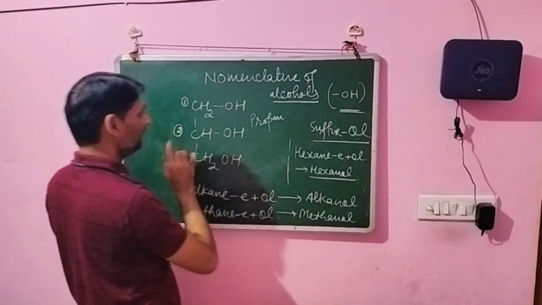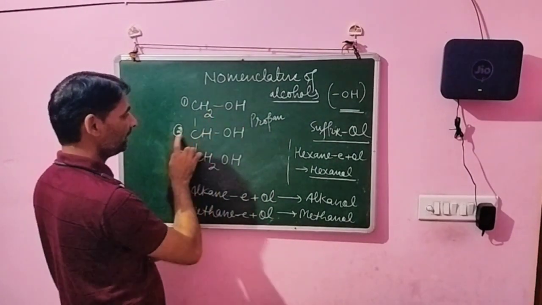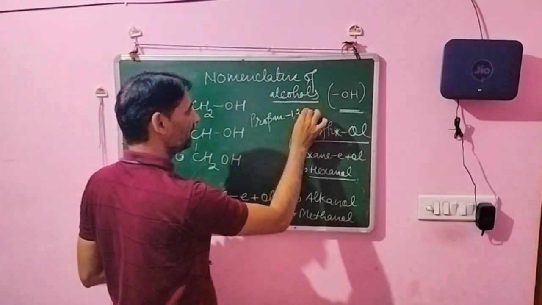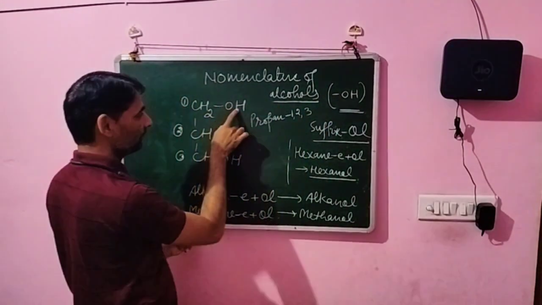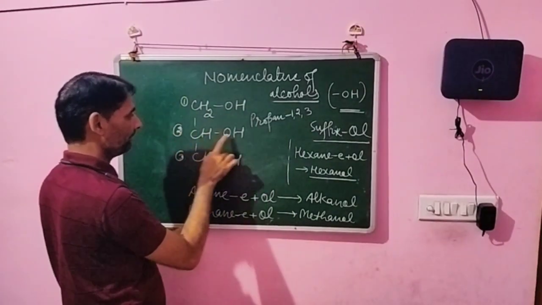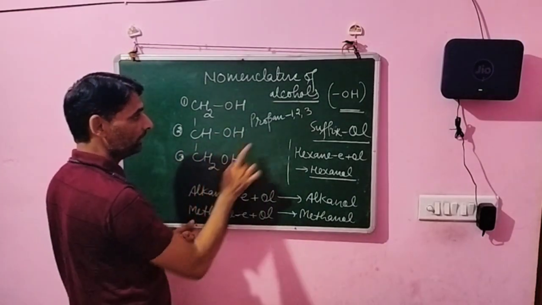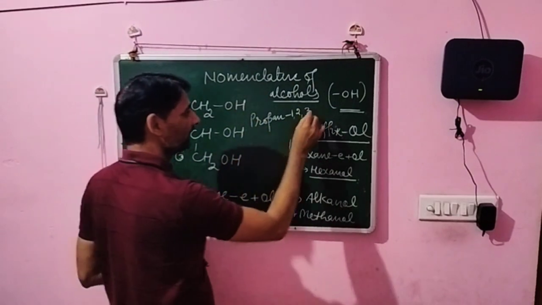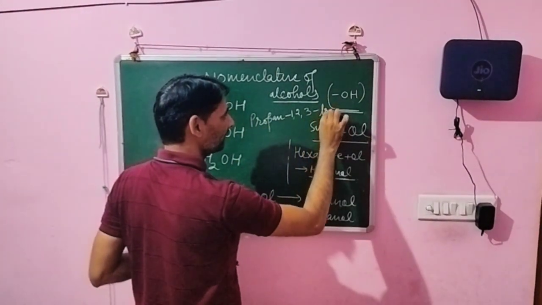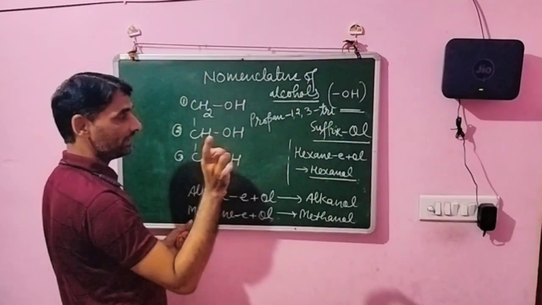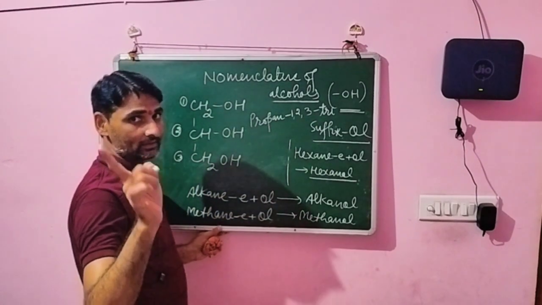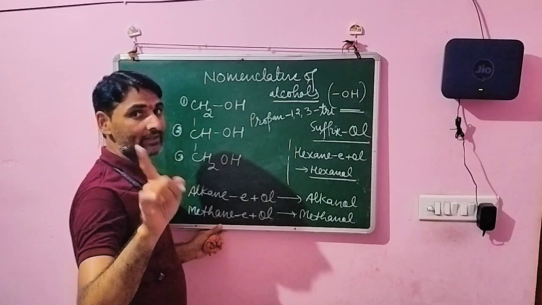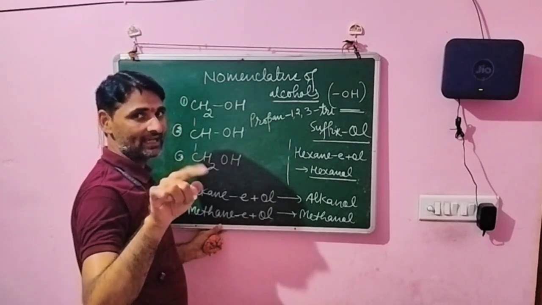And which number OH? 1 number, 2 number and 3 number. So we write the 1, 2 and 3 because 1 number also contain hydroxyl group, second number also contain and third number also. How many times? 3 times. So we write here the tri. Second di. 3 times tri. 4 times tetra. 5 times penta, hexa, hepta, octa, nonta.